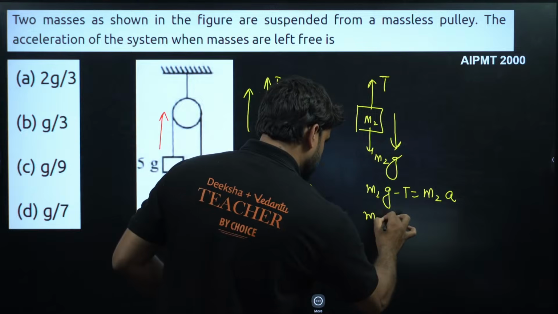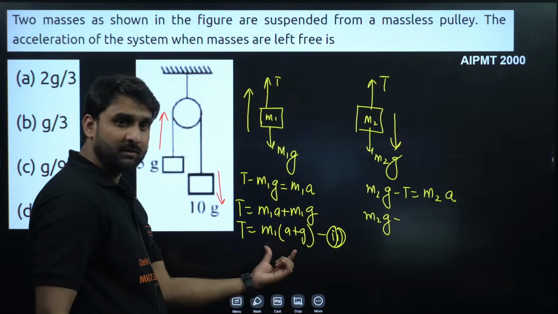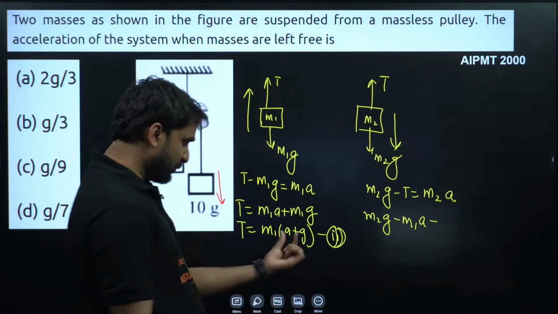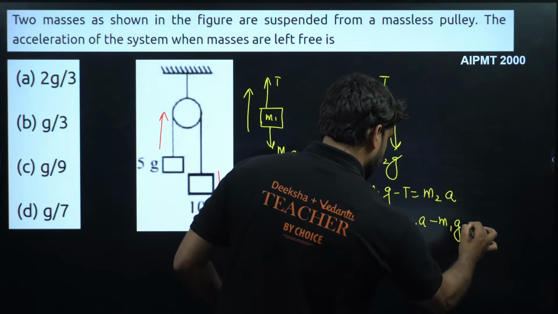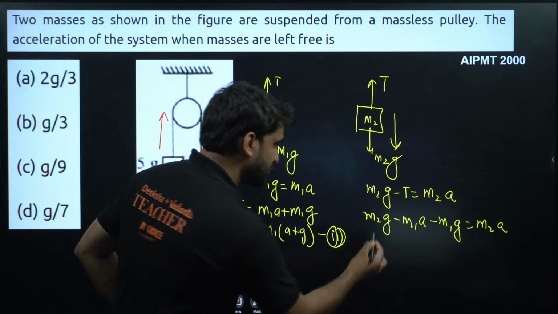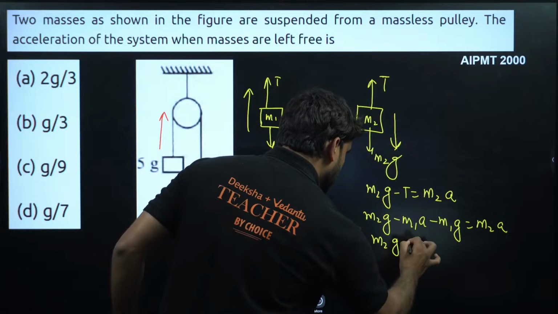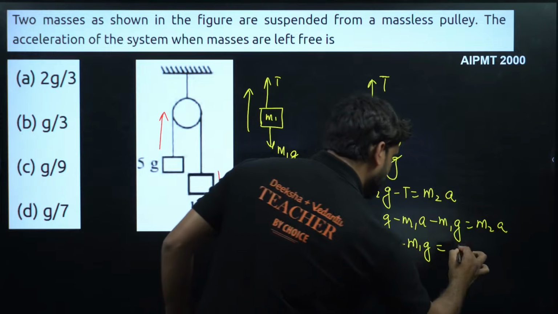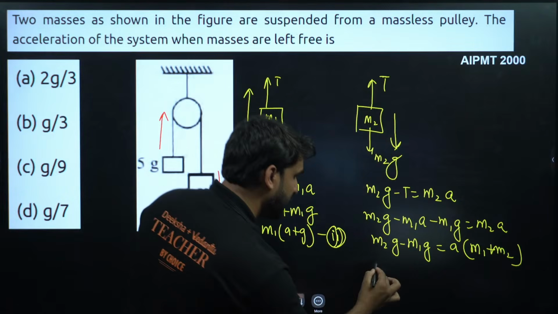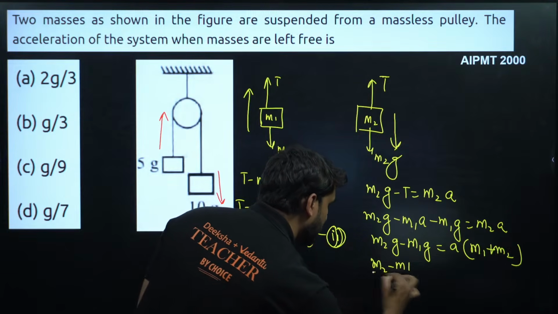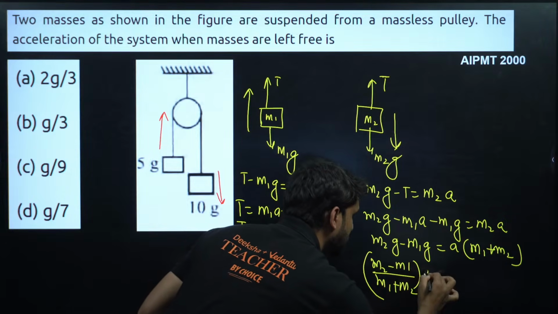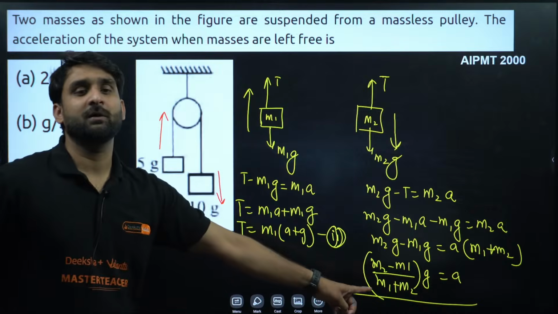Now M2G minus T, we have T here, we can put T here. So M1A is equal to T minus M1G, so M2G minus M1G is equal to M2A. Right? Now M1A will go there. So this is M2G minus M1G is equal to, we can take A common, so this is M1 plus M2, and here can we take G common, so this is M2 minus M1, divided by M1 plus M2, into G, this is equal to A. Yes, this is the formula I have just told you.